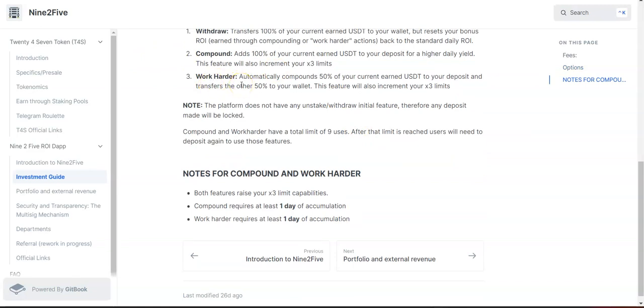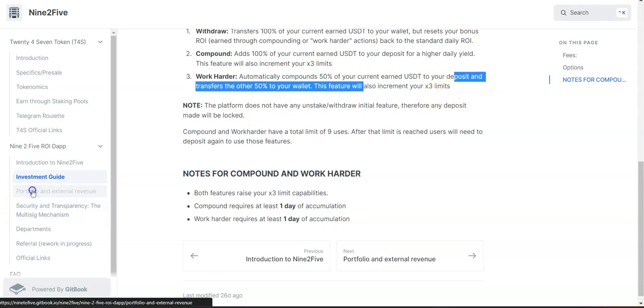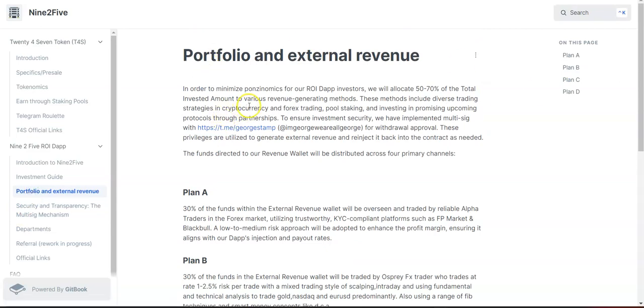Work hard, you will do a 50-50 strategy. So you compound 50% of your rewards, and the other 50% will go to your wallet and also will increase your 3x limit.